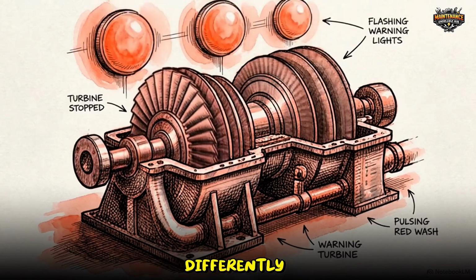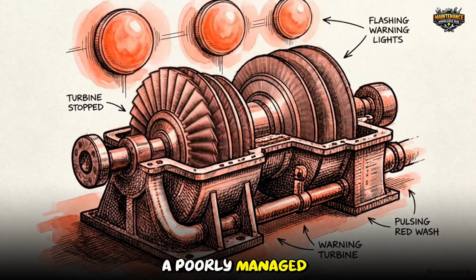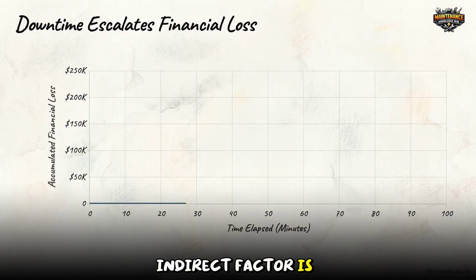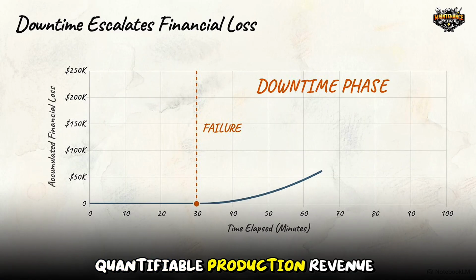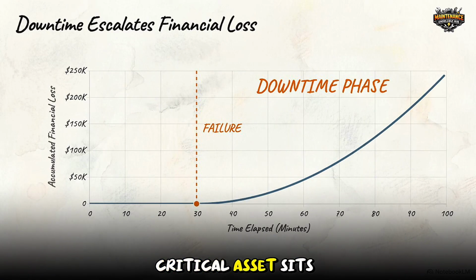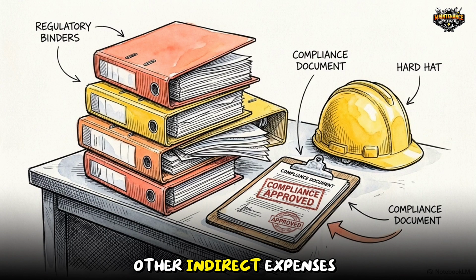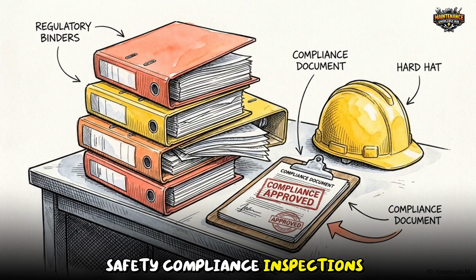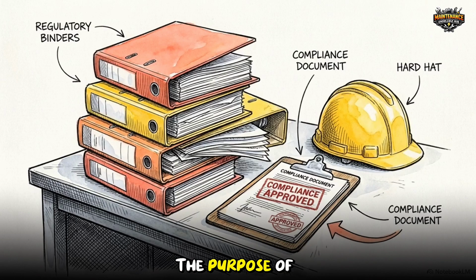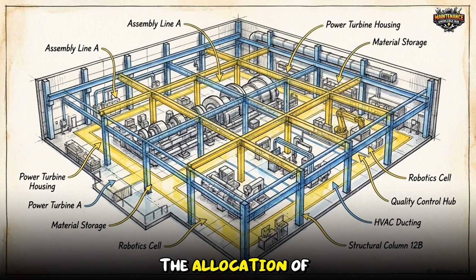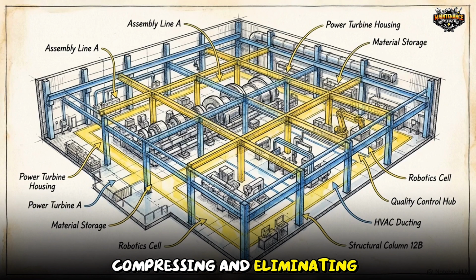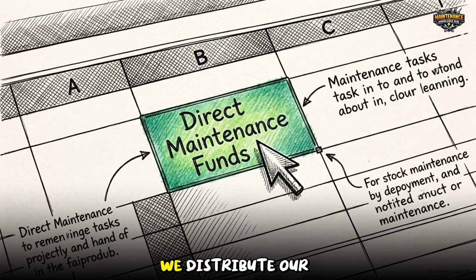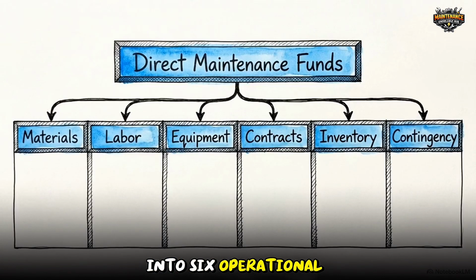Indirect costs operate differently. These are the hidden penalties of a poorly managed facility that often exceed the cost of the repair itself. The most critical indirect factor is downtime cost. This is the quantifiable production revenue lost every minute a critical asset sits idle due to failure. Other indirect expenses accrue quickly, including administrative software licenses, safety compliance inspections, and environmental remediation. The purpose of a maintenance budget is to optimize the allocation of direct costs, compressing and eliminating the exponential indirect costs of unexpected downtime.